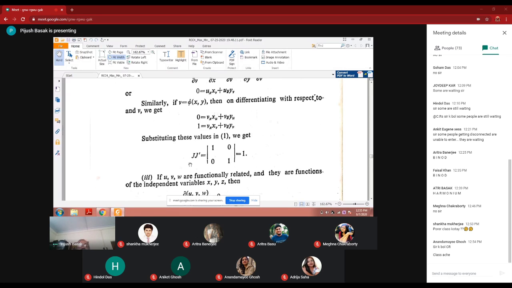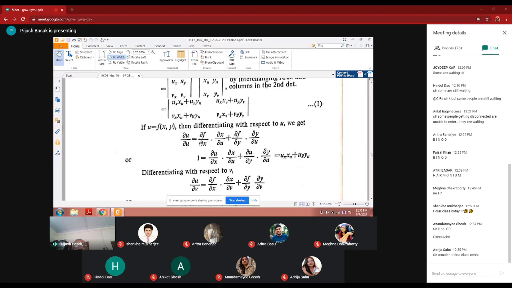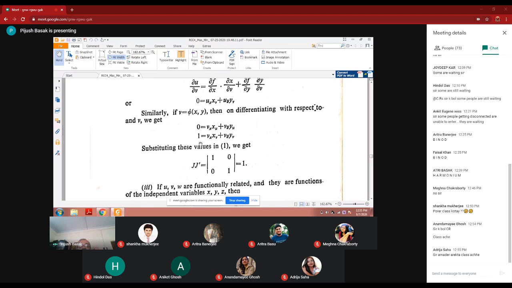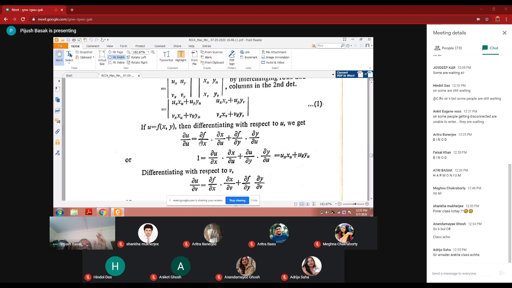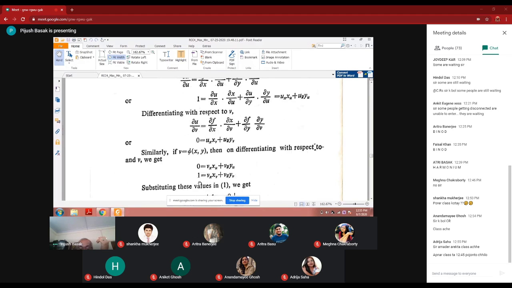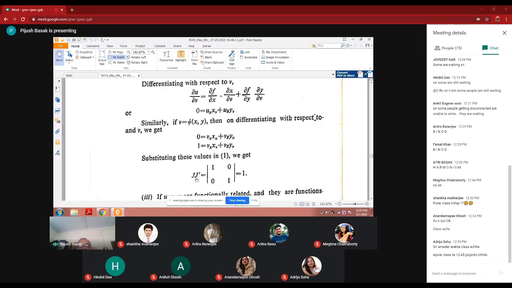Substituting the above equation, if you multiply, this is 1, this is 0, this is 0, this is 1. That is worked out here. So we get J J dash equal to the determinant 1 0 0 1, which is equal to 1, because if you evaluate this determinant, it will be 1.